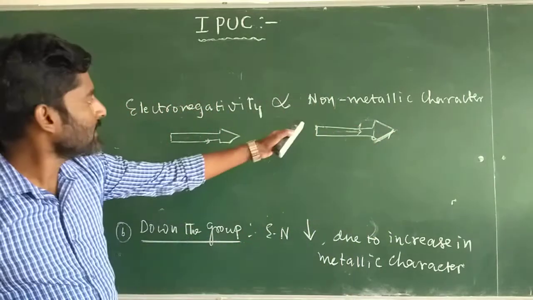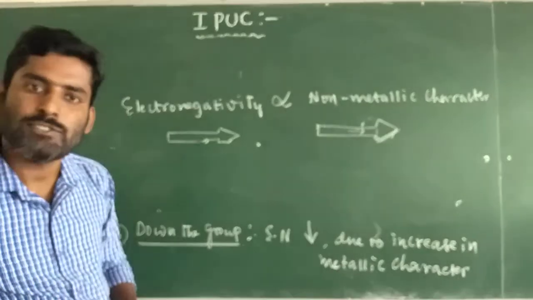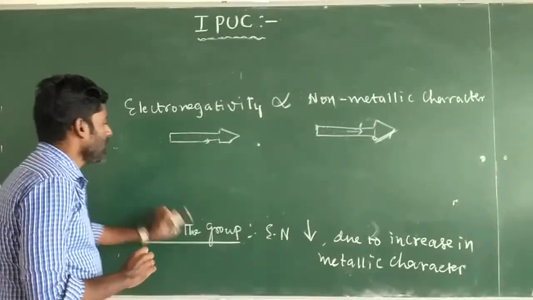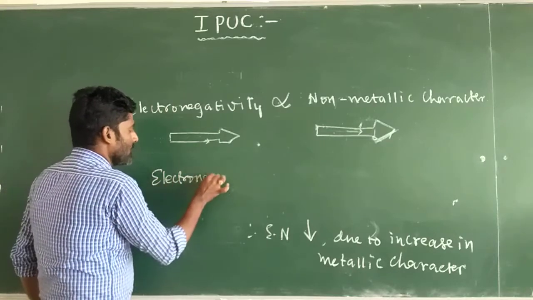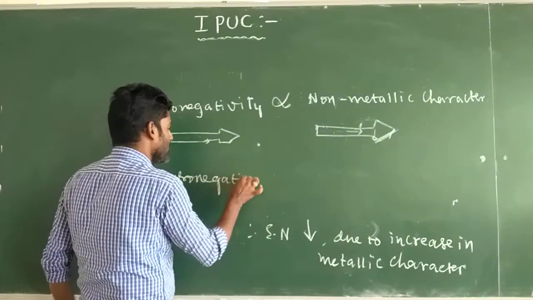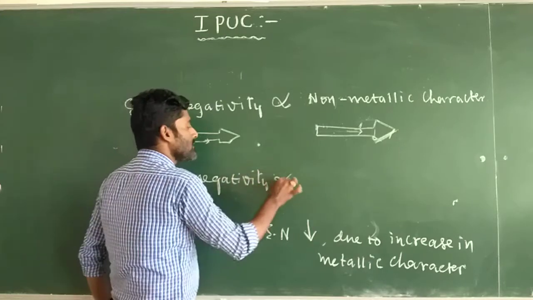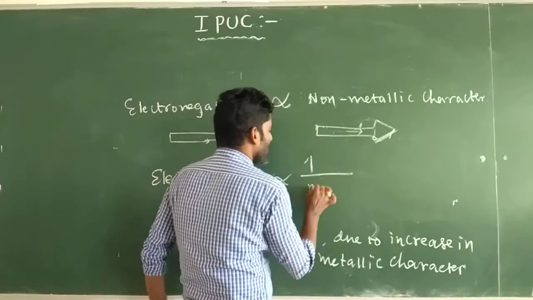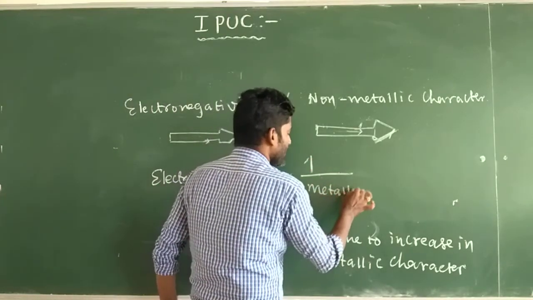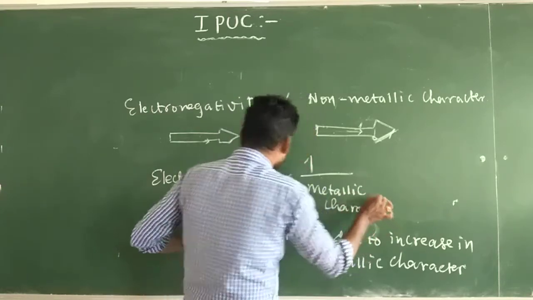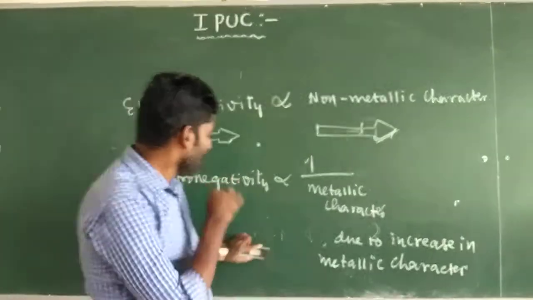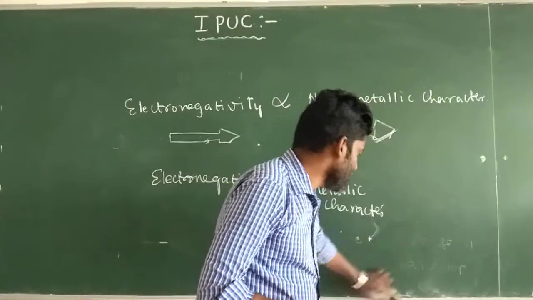When non-metallic character increases, electronegativity also increases. And electronegativity is inversely proportional to metallic character. When metallic character increases, electronegativity decreases.